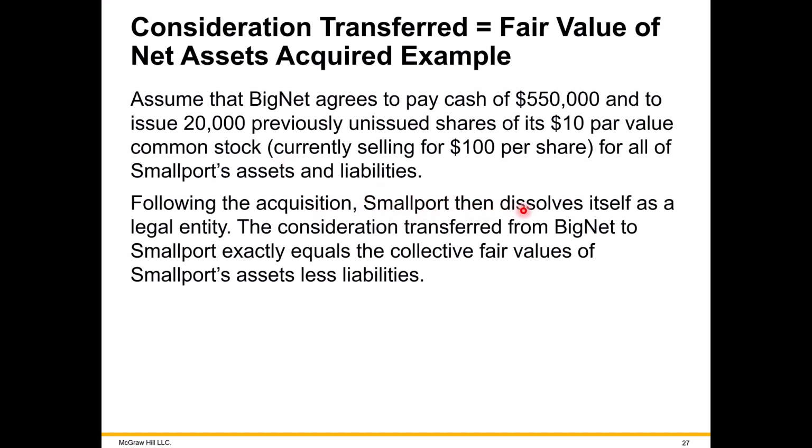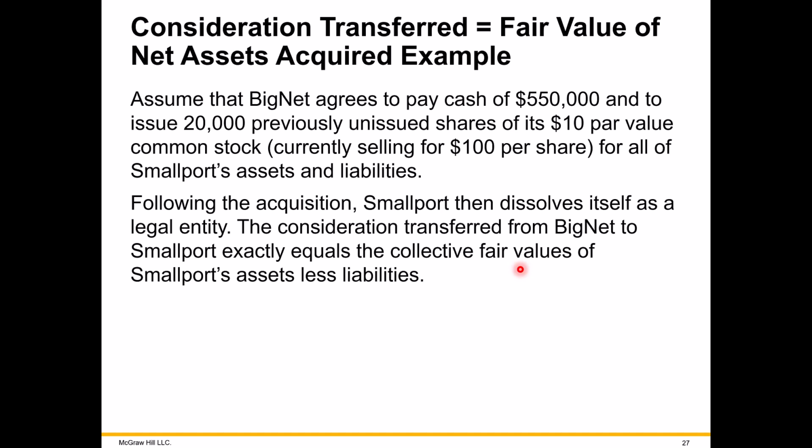And here we're told that SmallPort is going to go out of business, leaving only BigNet as the remaining company, now with more assets and assuming more liabilities of SmallPort. And we're going to consider what we're giving up. Consideration transferred is equal to the fair value of what we're getting. So there's not going to be any goodwill.